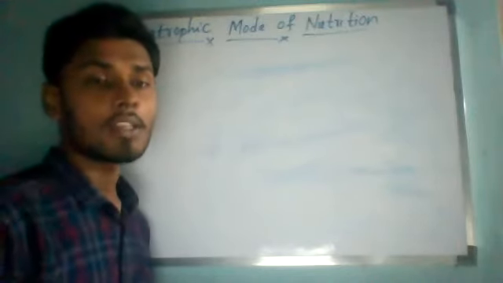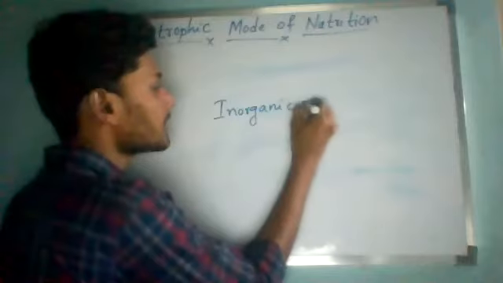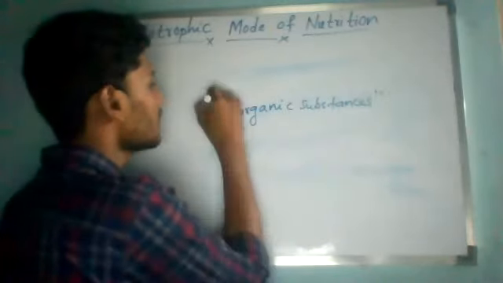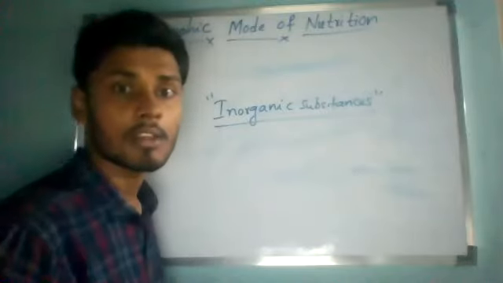Carbon dioxide and water, are they organic or inorganic substances? They are inorganic substances.